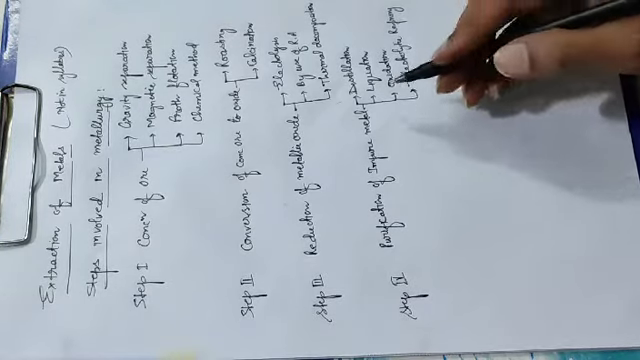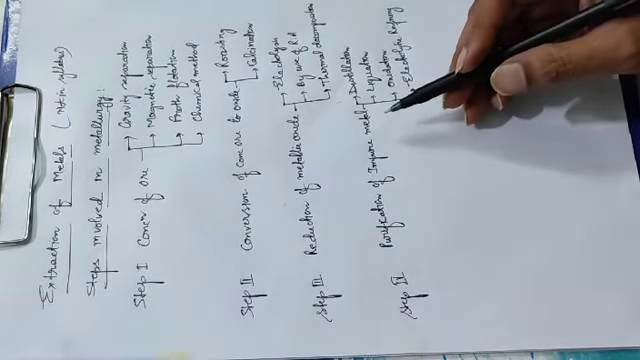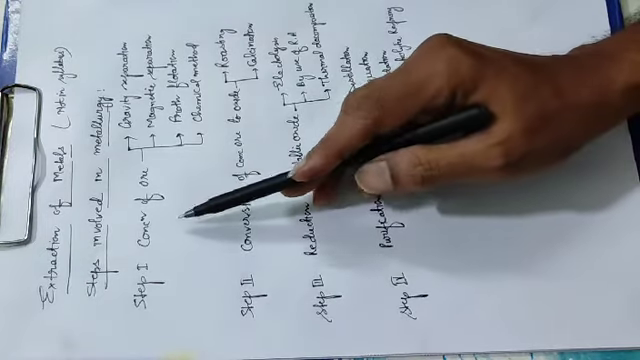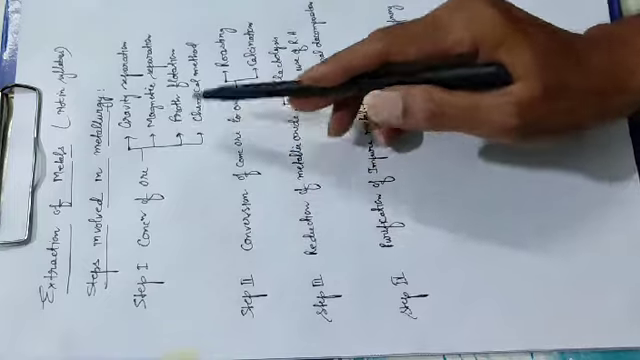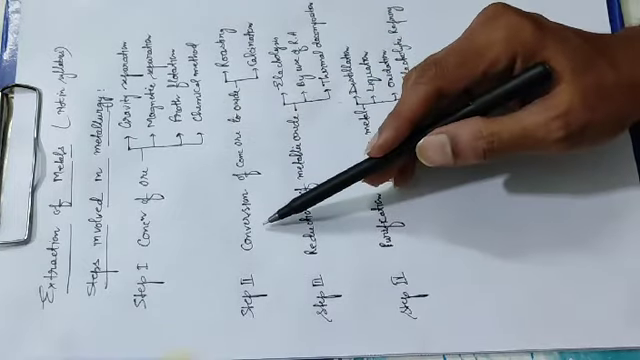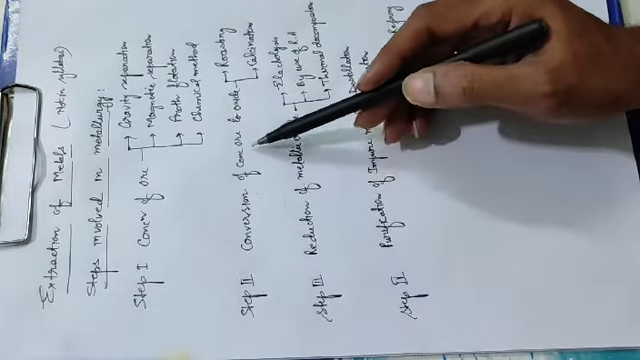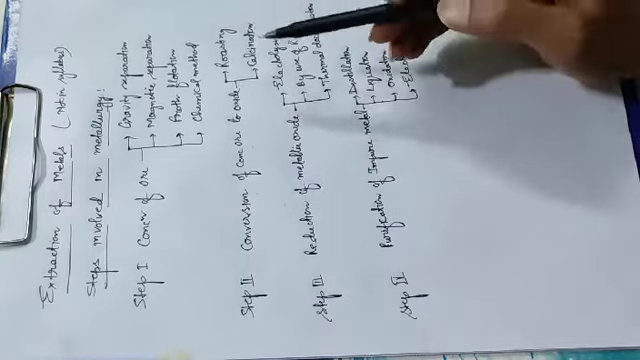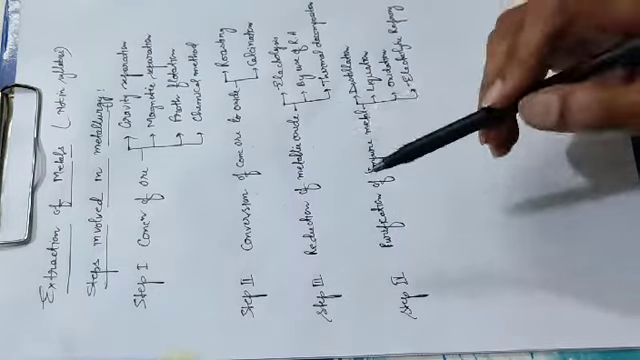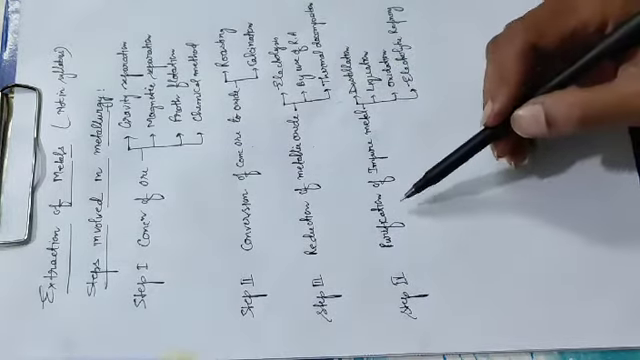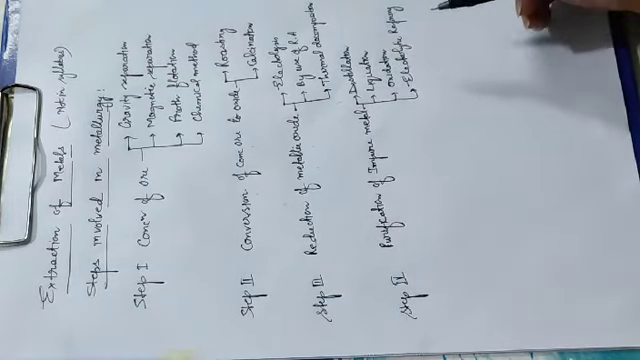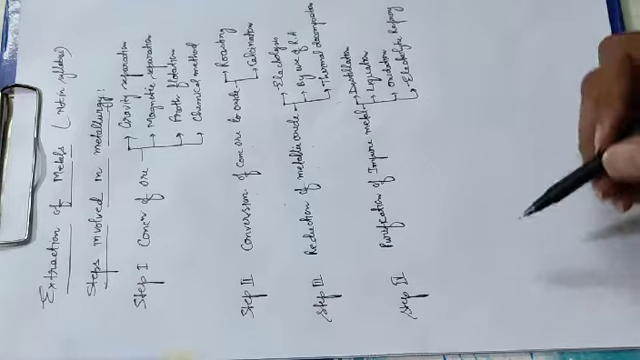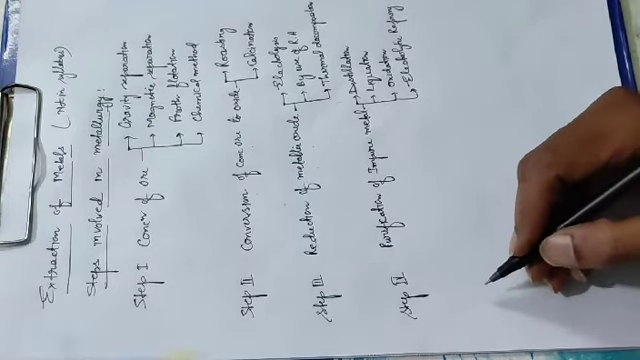So that you can learn it, in metallurgy 4 steps are there. What is the first step? Concentration of ore. In that 4 methods are given. Second step, conversion of concentrated ore to oxide. 2 methods are given. Reduction of metallic oxide, 3 methods are given. Purification of impure metal, 4 methods are given. So now we will discuss in detail all the steps.